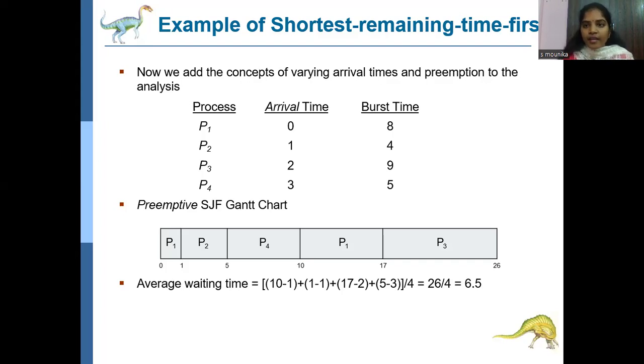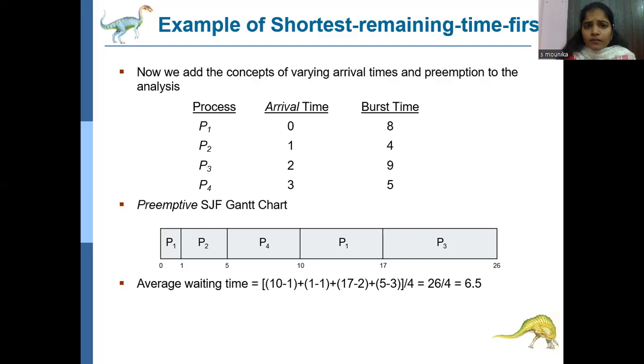P2 process arrived at 1 millisecond and completed its execution with 4 milliseconds of burst time. In this way, P3 and P4 also. So here are the differences between shortest job first and shortest remaining time first. P1 entered first, since the least arrival time is 0. That means P1 has to be placed in the ready queue first.